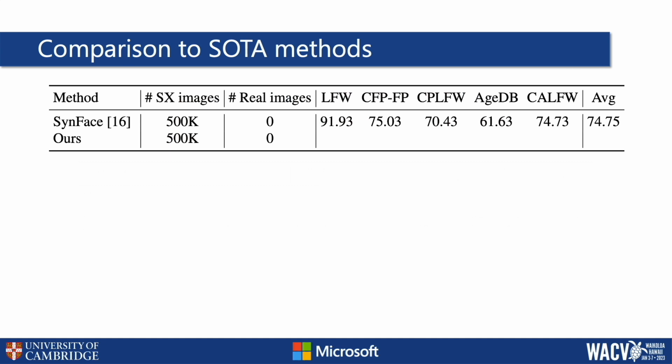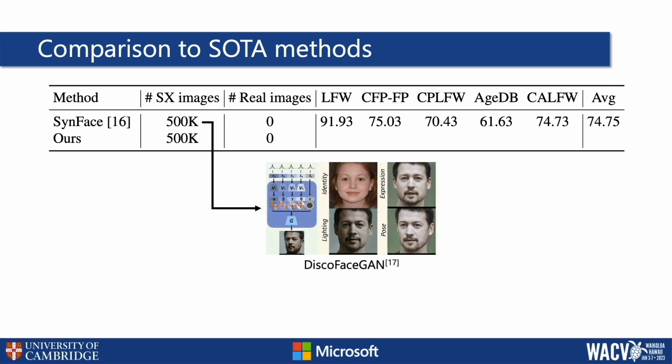Here we provide a comparison against the state-of-the-art methods. SynFace is a recent method that is trained on synthetic face images generated using DiscoFaceGAN. Training the same network with our dataset improves the accuracy across all datasets, suggesting that our rendered synthetic faces are better than GAN-generated faces for learning face recognition. Note that training a GAN requires a large-scale real face dataset, which can have unresolved ethical issues and bias.